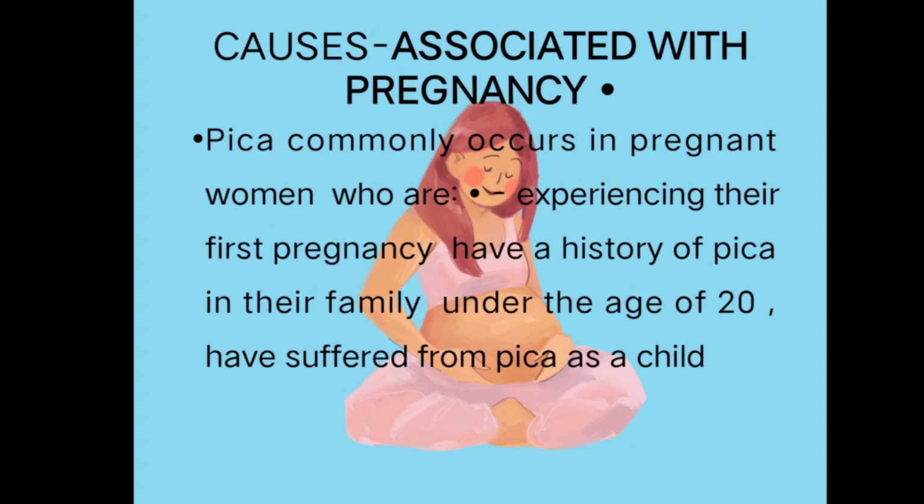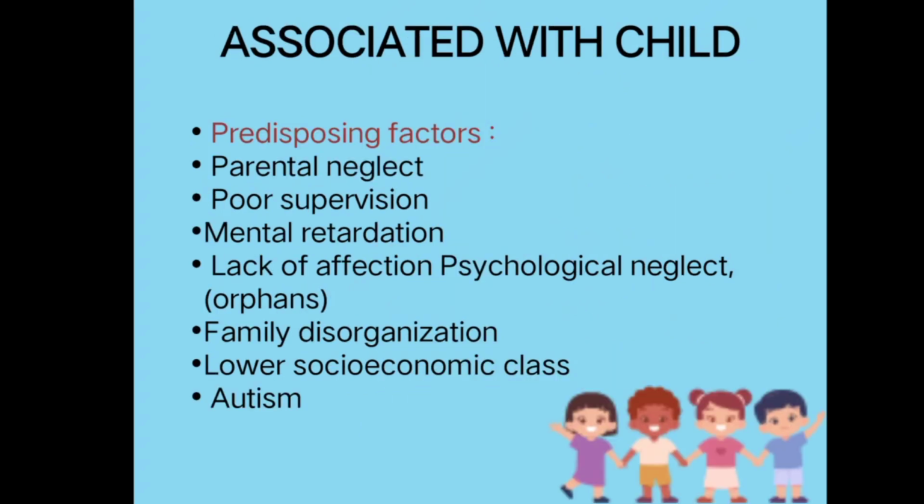So even if they had any symptoms of pica during their childhood, it will be highlighted during their pregnancy period. So that is also associated with pregnancy times. They will take cornstarch or something similar that causes the symptoms of pica. Next is association with the child itself. Predisposing factors like parental neglect, poor supervision, mental retardation, lack of affection, psychological neglect, family disorganization, autism, and lower socioeconomic classes.